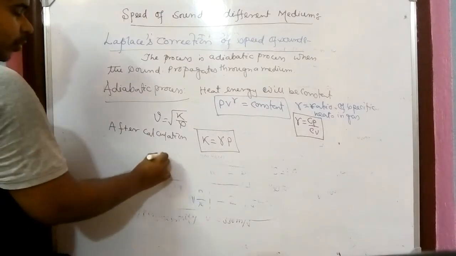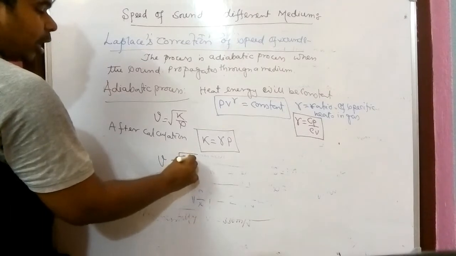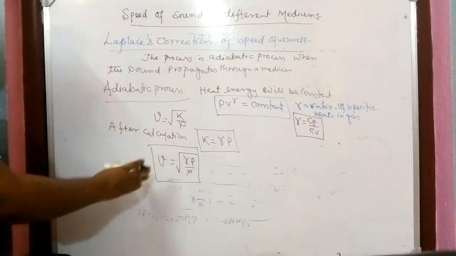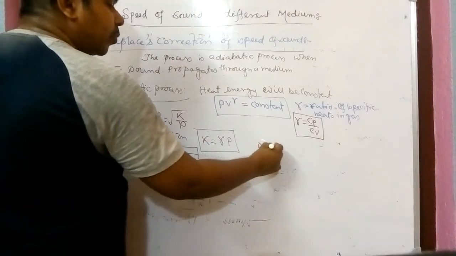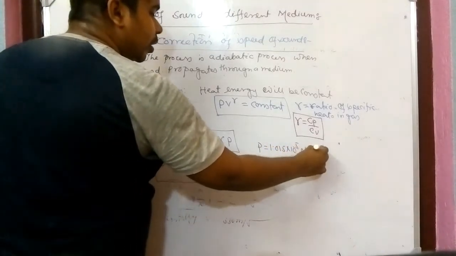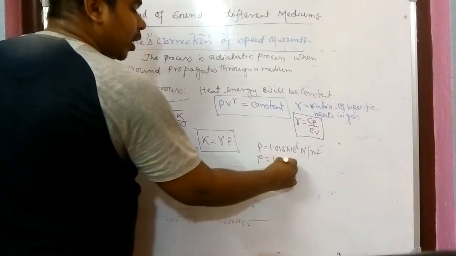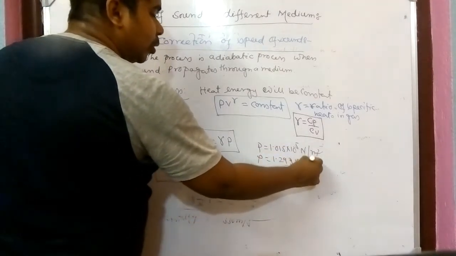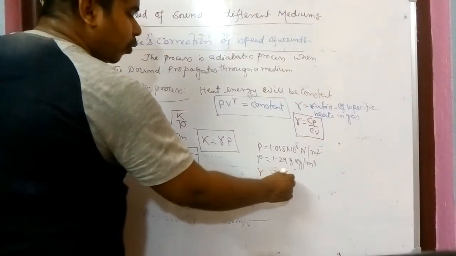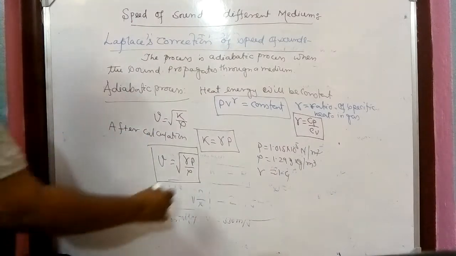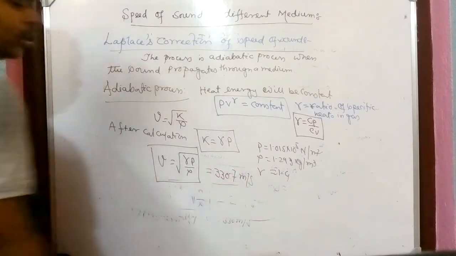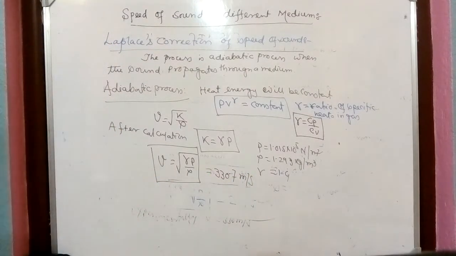So if I put the value of the velocity of sound, it should be root over of gamma P by rho. And if I put the values here, where P equals 1.015 times 10 to the power 5 Newton per meter square, rho equals 1.293 kg per meter cube, and gamma in air is 1.4, if we put all the things here, it comes to 330.7 meter per second, which is almost equal to the experimental value.